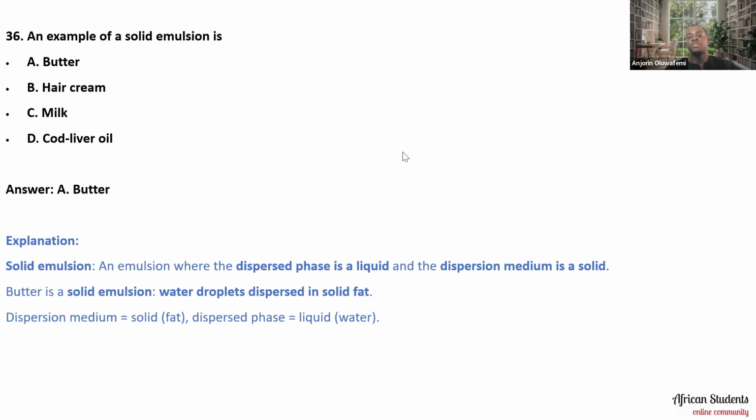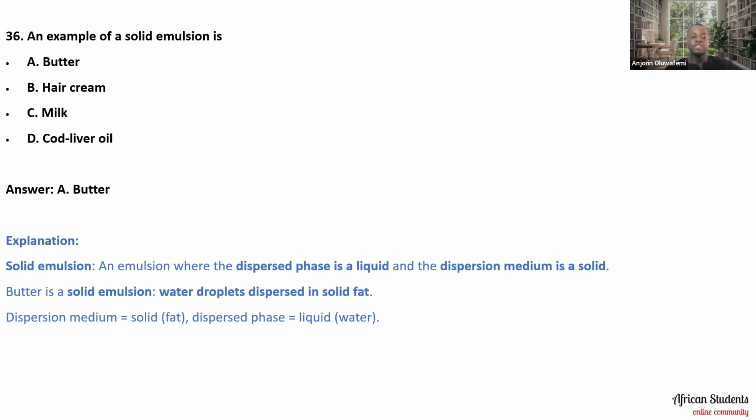The reason why we are choosing A is that when we talk about a solid emulsion, we are talking about an emulsion where the dispersed phase is a liquid and the dispersion medium is a solid. Butter is a solid emulsion because water droplets are dispersed in solid fat.